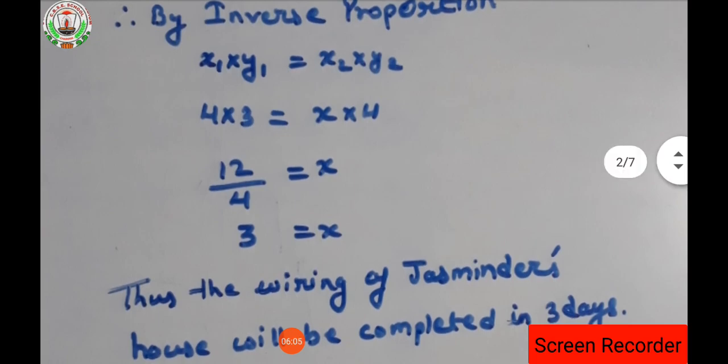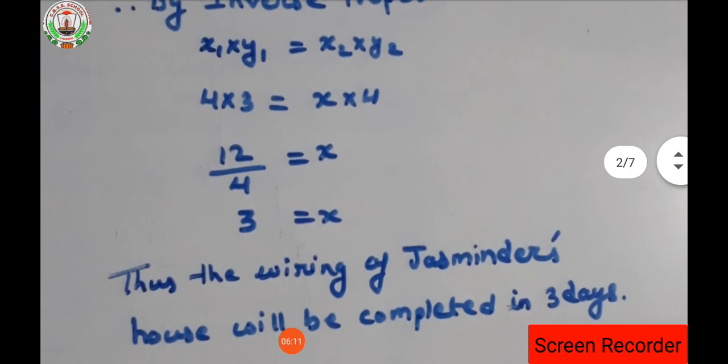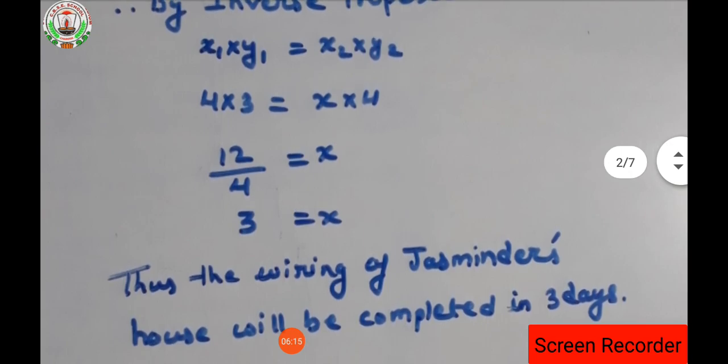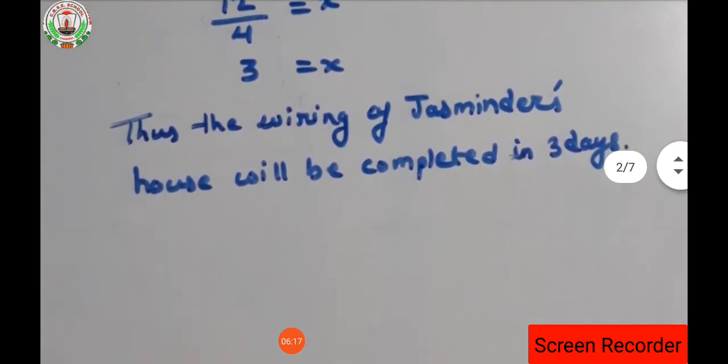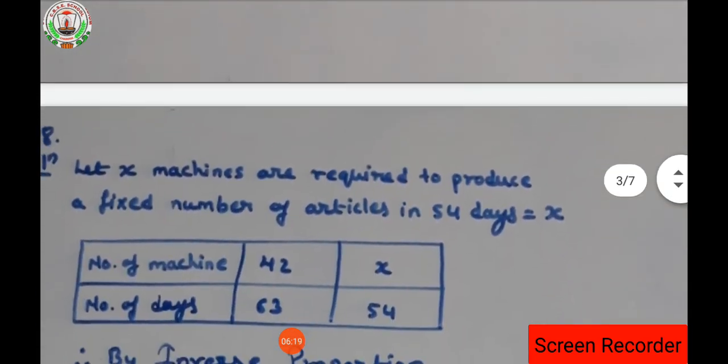So what is the value of x we are getting? That value of x we are having as 3. Thus the wiring of Jasminder's house will be completed in how many days? In 3 days if the number of persons is 4. Clear everyone? Next question we are having, question number 8.